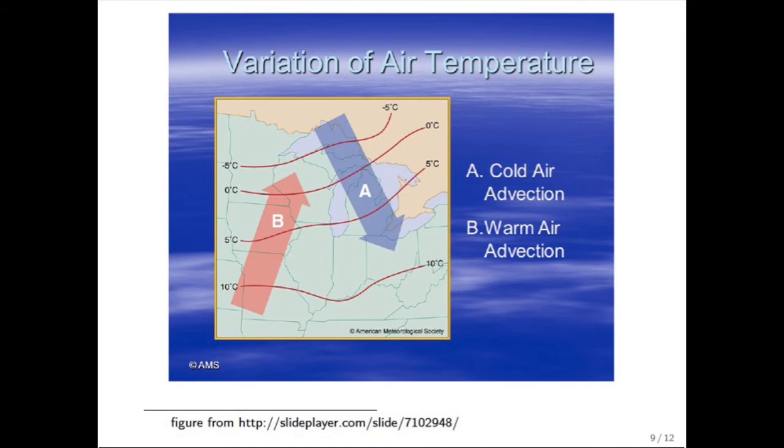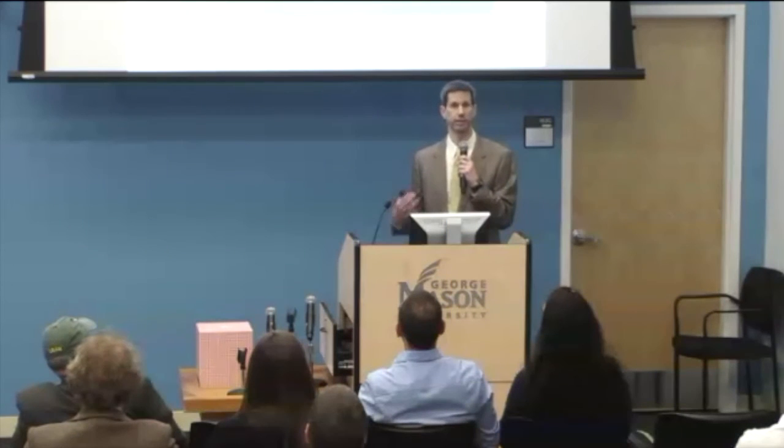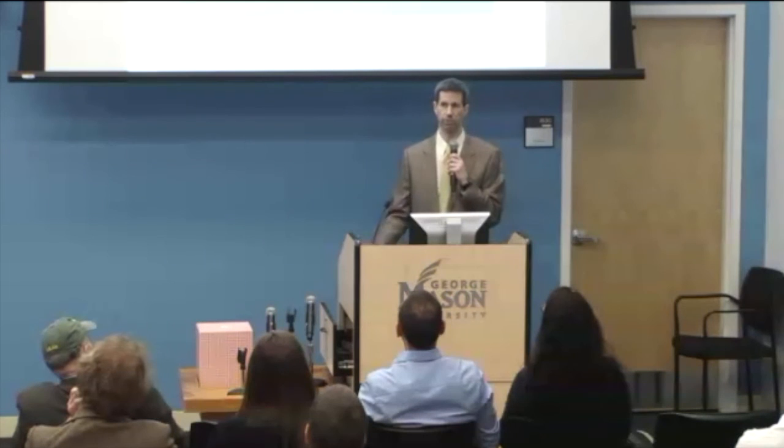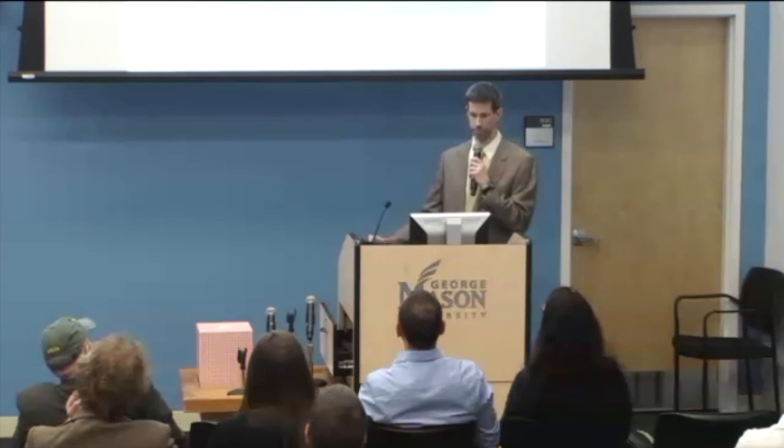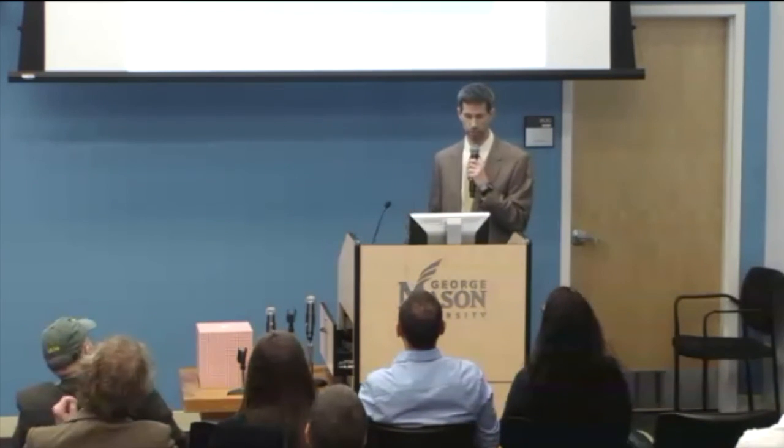Most of our extreme cold temperatures come from temperature advection. What that means is you're familiar with the fact that temperature tends to decrease as you go toward the poles. And so when you have air blowing from the north, that's bringing cold air toward us, and that's responsible for extreme cold air. Conversely, if you have air coming from the south, it's bringing warm temperatures toward us, and that gives us our extreme warm temperatures.